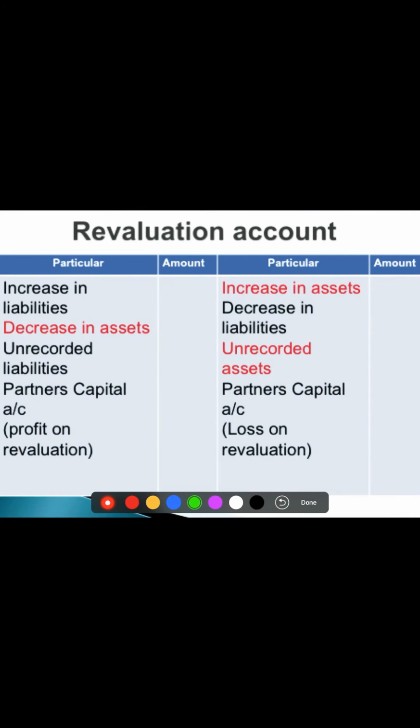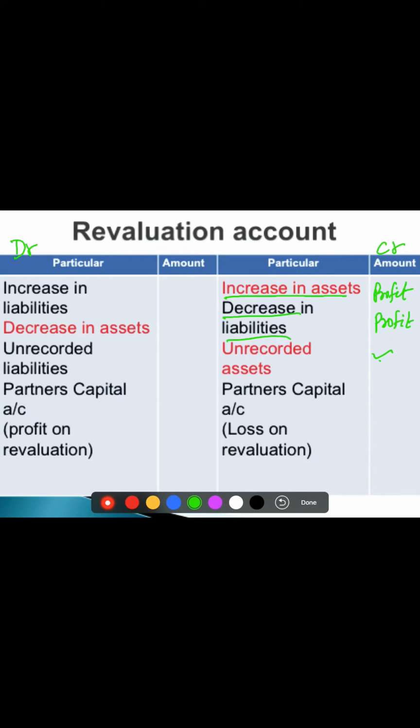This revaluation account, the same thing is being written here. This is debit side, this is credit side, children. You can see it is a nominal account. Increase in asset on the credit side, decrease in liability, increase in assets, because it results in profit for the business, so it is recorded on the credit side. Decrease in liability, because again we will have to pay less, so it is also a profit for the business. Unrecorded asset, because the value of property is increasing, so again it is a profit entered on this side.